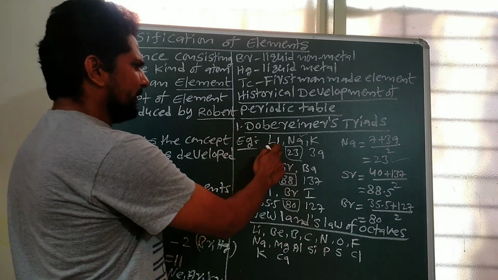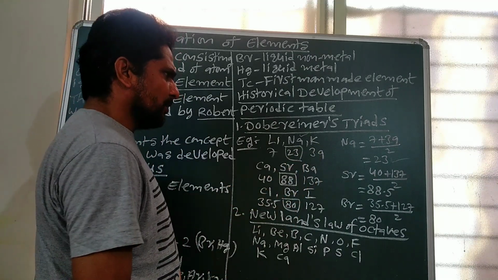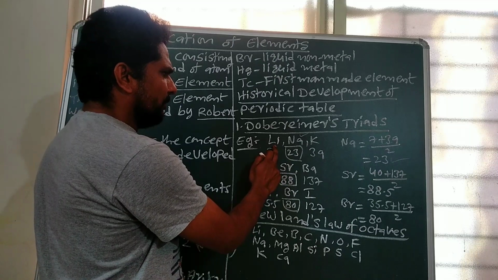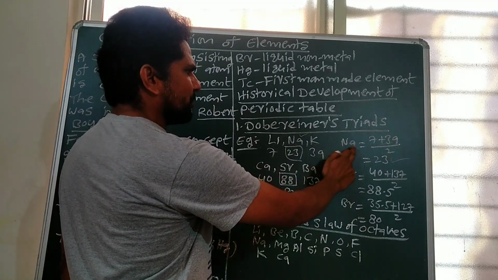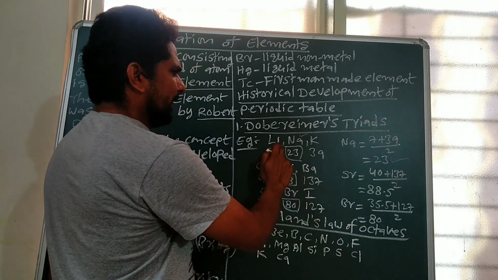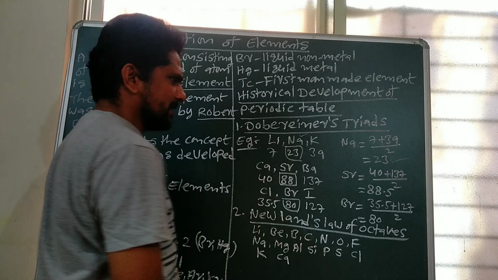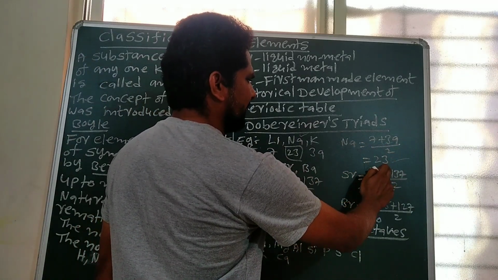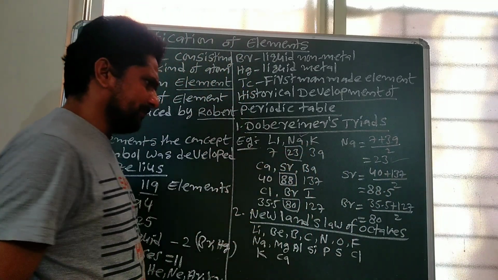The atomic weight of lithium is 7 and of potassium is 39. The atomic weight of sodium is the average of these: (7 + 39)/2 = 23, which is the atomic weight of sodium.